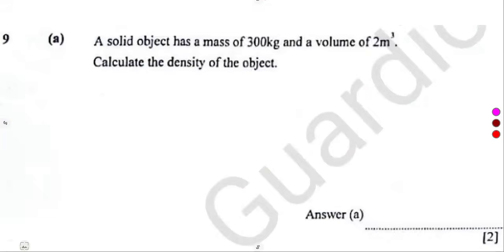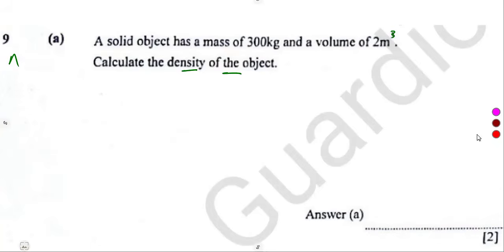So that is how we learn. In this case, 9a, we are given a solid object that has a mass of 300 kilograms and a volume of 2 cubic meters. Calculate the density of the object.